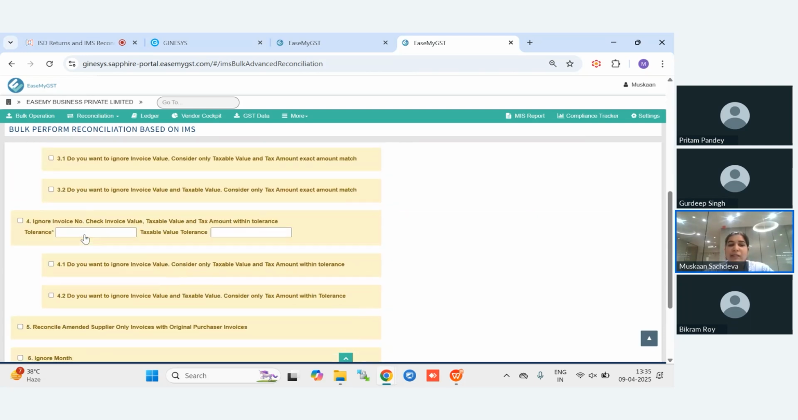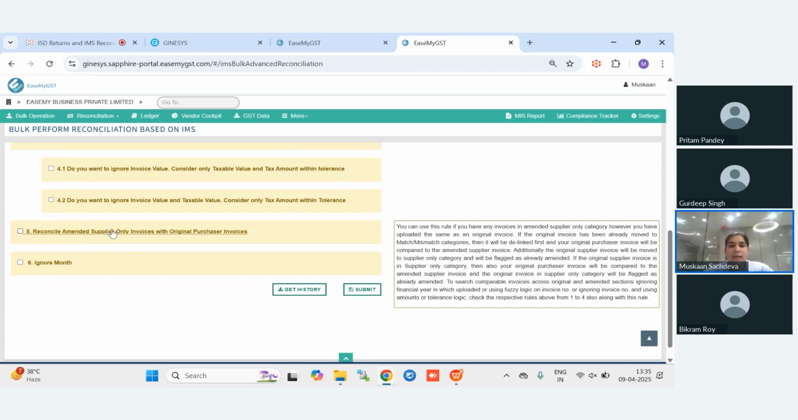And the third logic is reconcile amended supplier only invoices with original purchase. So it basically tells you that if your original invoice has already been moved to the match or mismatch category, and then you have amended that invoice, then firstly we need to take action on that original invoice. Only then we will be able to take action on the amended invoice. So we will select the 5th logic from here.